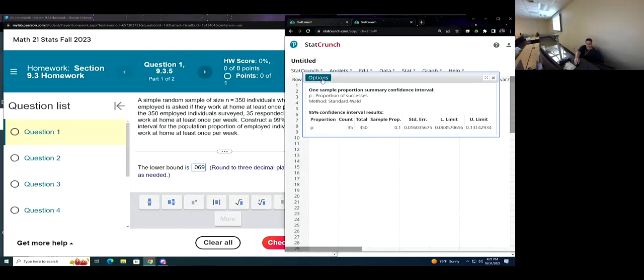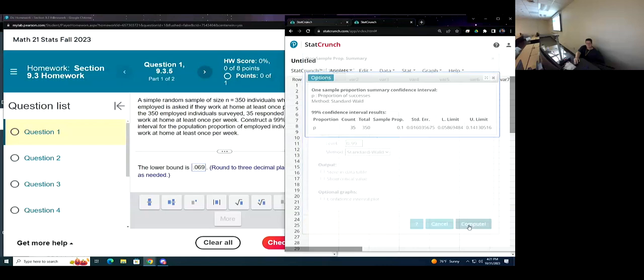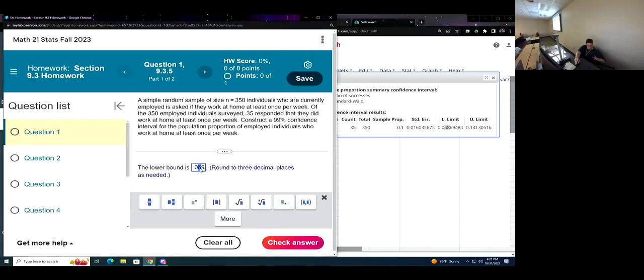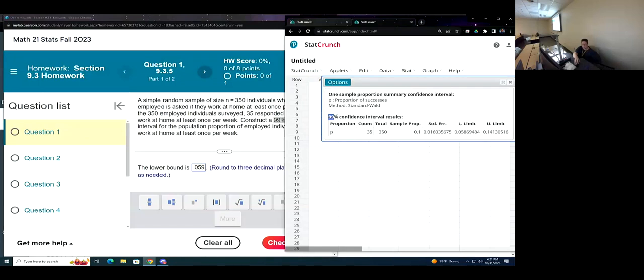If I go through and change the confidence interval to 99%, now it says 0.0586, which isn't that close, is it? But a lot of people will look at that and say that's pretty close and wonder why you're off. Check your confidence interval and make sure you've got the right percent listed. This said 99%, so we got to use 99%. This will tell you right here what you chose.